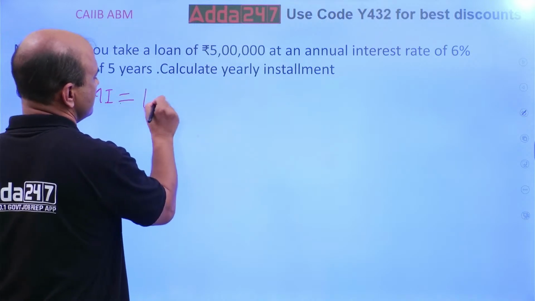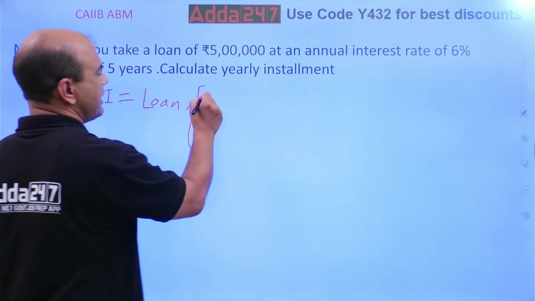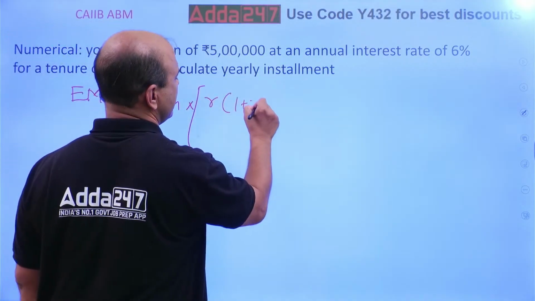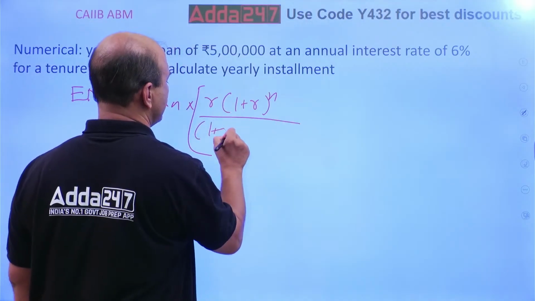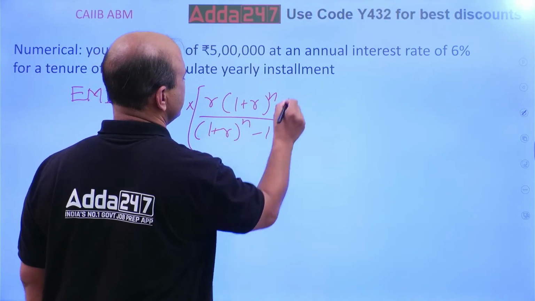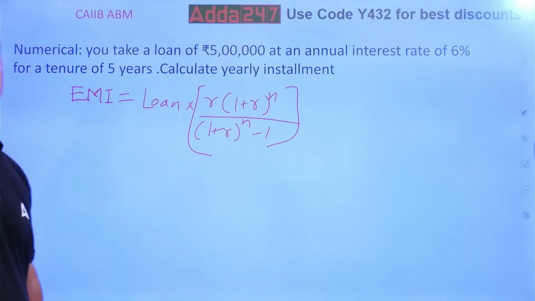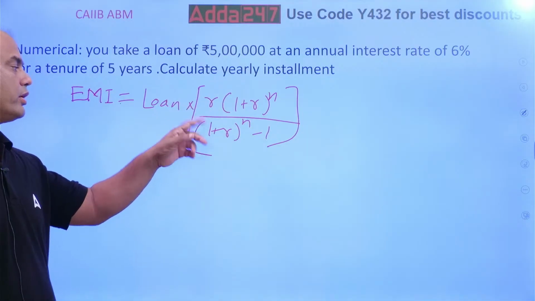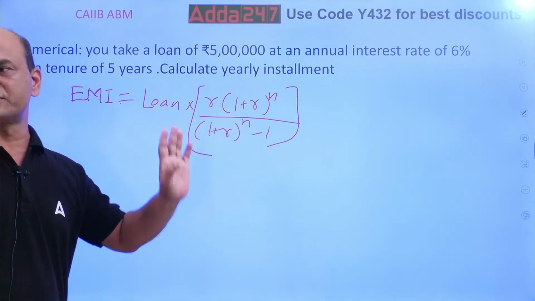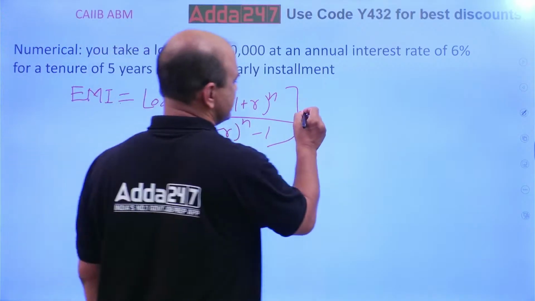Loan into R into (1 plus R) raised to n, the whole upon (1 plus R) raised to n minus 1. Kindly note this formula. So EMI equals loan into R into (1 plus R)^n upon (1 plus R)^n minus 1. Loan amount, do you know? Yes, you know, 5 lakhs. Write this, 5 lakhs